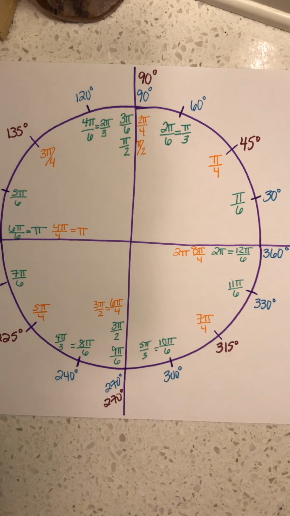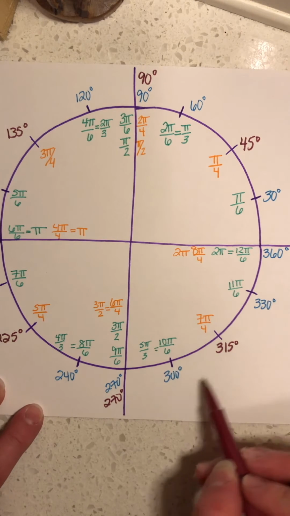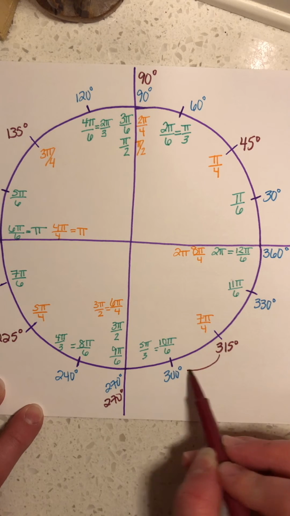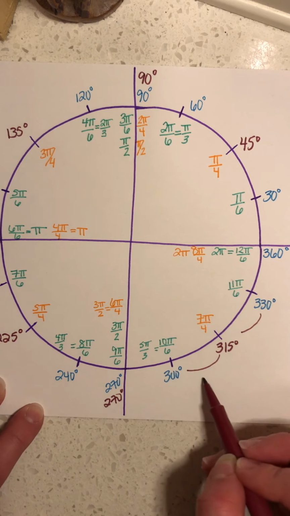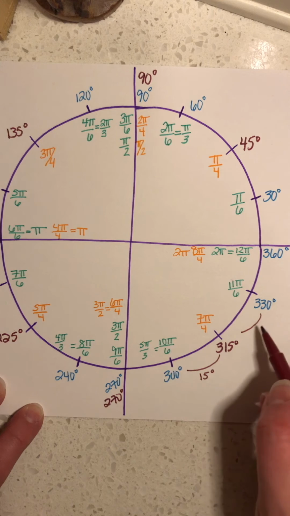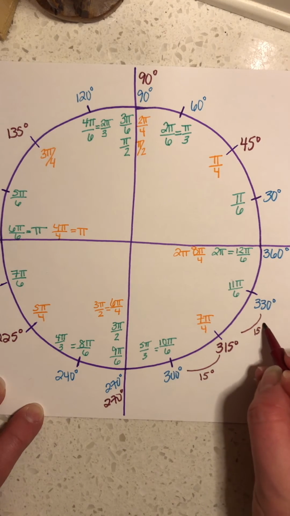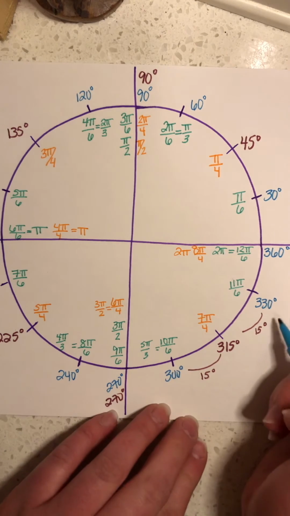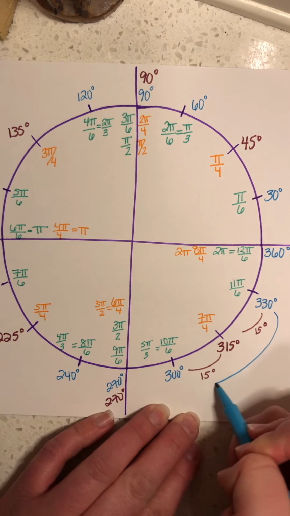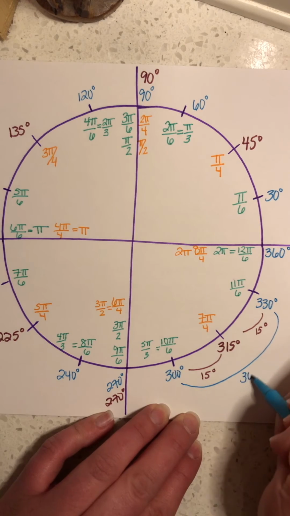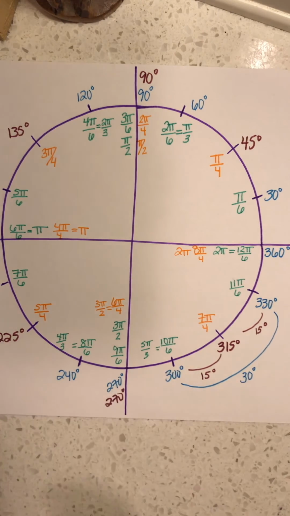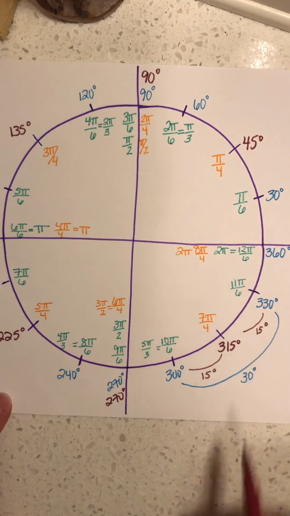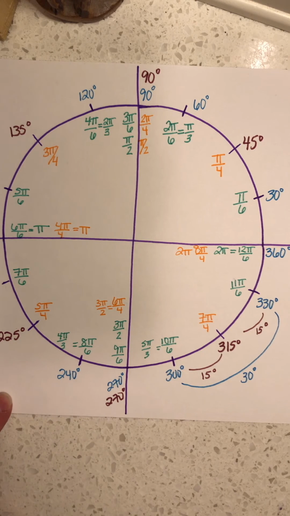Another way to look at these, if you don't want to add 45s around, is that these sections, in between here and here, are 15 degrees. And it does that around the whole circle, okay? So you're jumping 30 degrees from each pi over 6 one, and then it's 15 for these smaller pieces. So if you'd rather look at it that way, you can definitely do it that way around the unit circle.